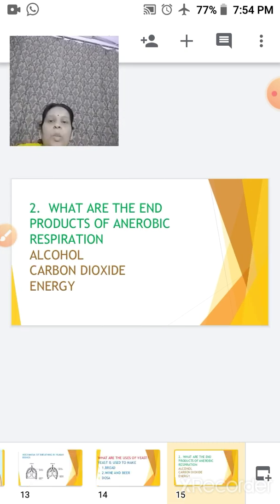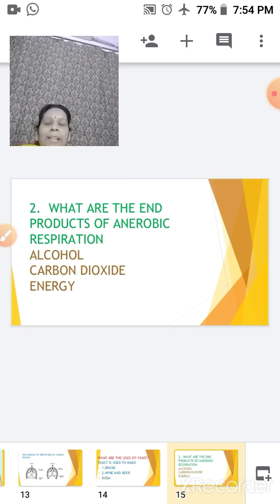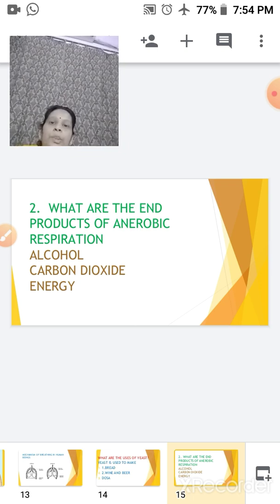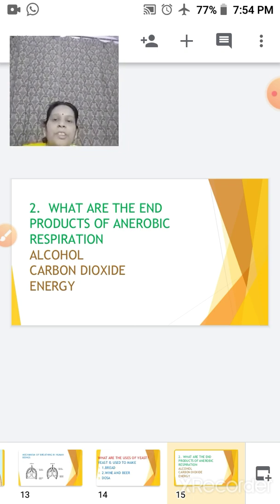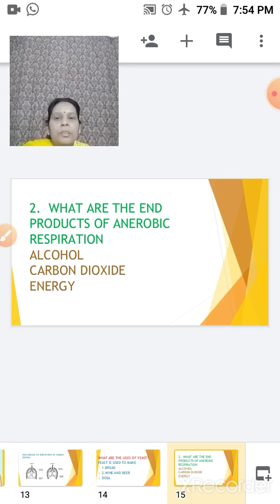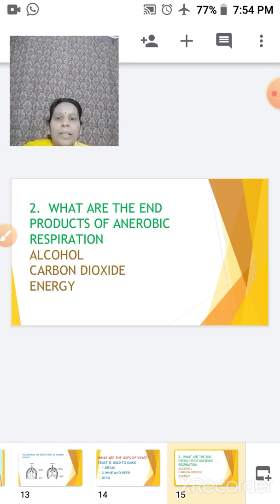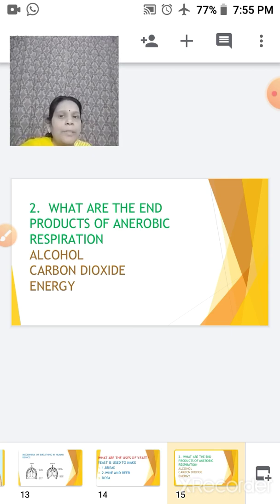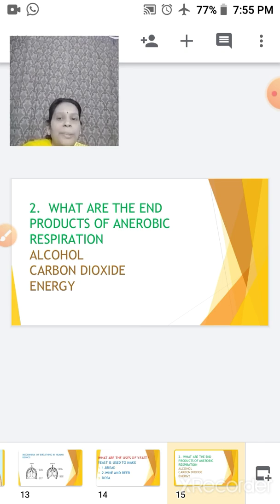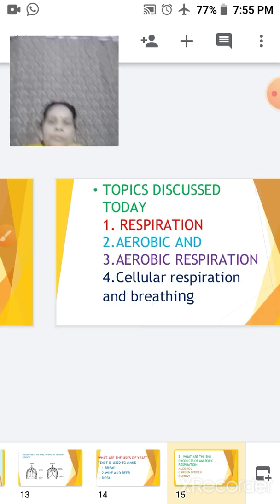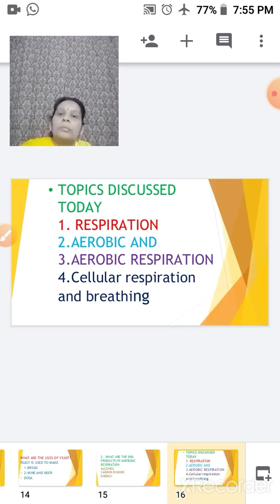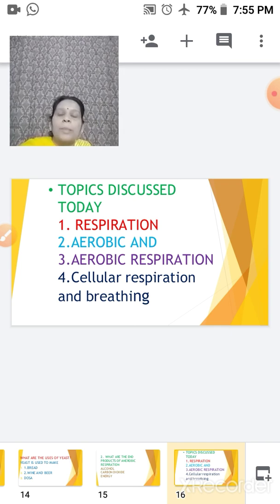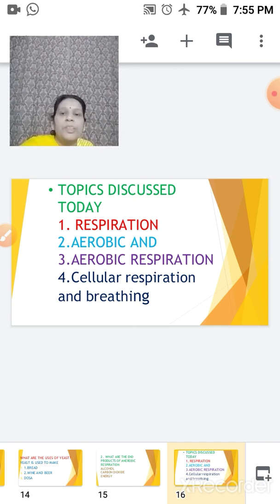Next question, what are the end products of anaerobic respiration? So during the process of anaerobic respiration, what is the end product? So here the end product is alcohol, carbon dioxide and energy. If you remember when we were talking of the aerobic respiration, there the end products were your carbon dioxide and energy. So during today's session, we just talked about respiration, its uses.